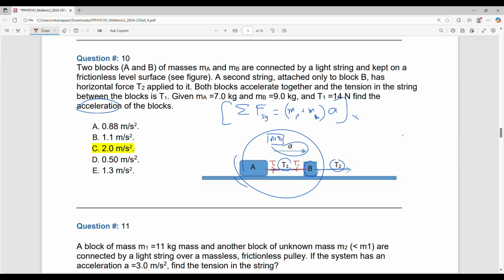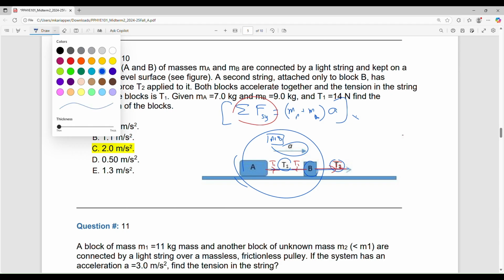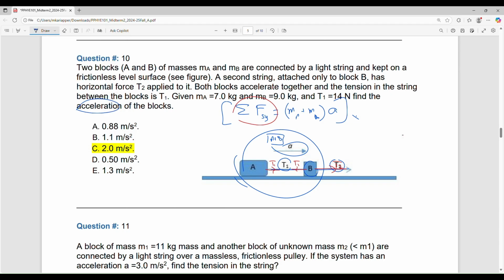I want to apply the equation in the x direction, so the net force will be only this force, only T2. So T2 is for the system, A and B together. T2 is the only force in the x-axis.